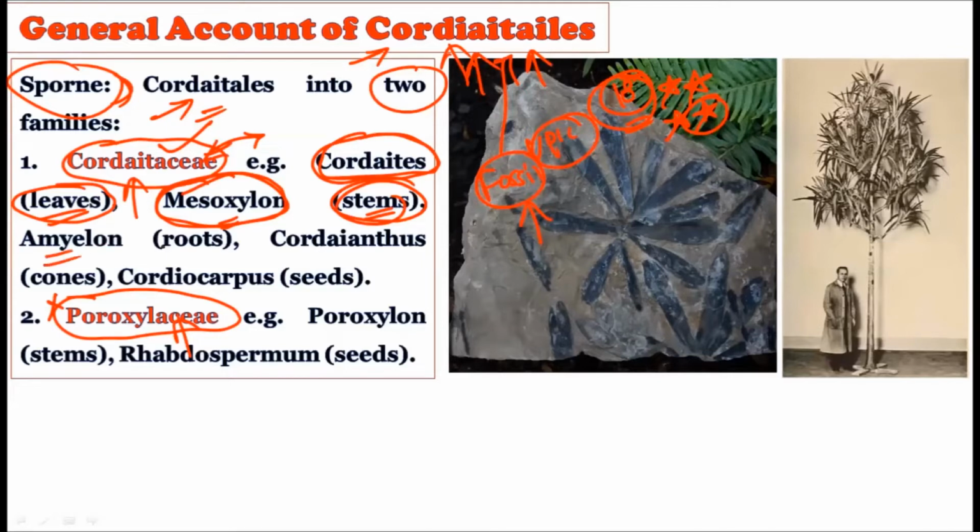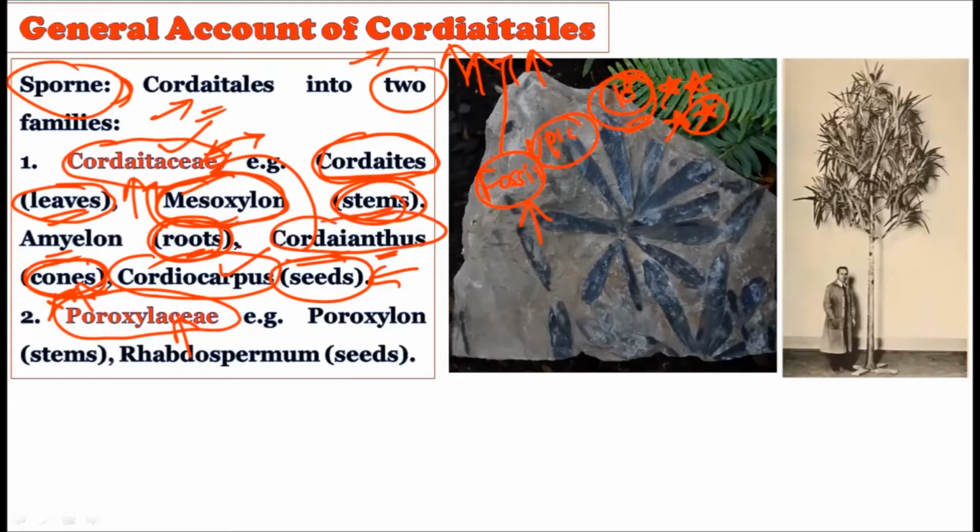Then we have Amyelon, which is the root fossil of the Cordaitaceae. Then we have Cordaianthus, which is the cones, either male or female cones of the Cordaitaceae, and Cordaicarpus, which is nothing but the seed of the Cordaitales. So whenever we talk about the seed fossil record, we are talking about Cordaicarpus. Whenever we talk about the cones, we are talking about Cordaianthus. Whenever you talk about the root, you are talking about Amyelon. Whenever you talk about the stem, you are talking about Mesoxylon. And whenever you talk about the leaves, you are talking about Cordaites. So you understand this. Whenever I say Cordaites, I am talking about the fossil record of the leaves of the Cordaitales.